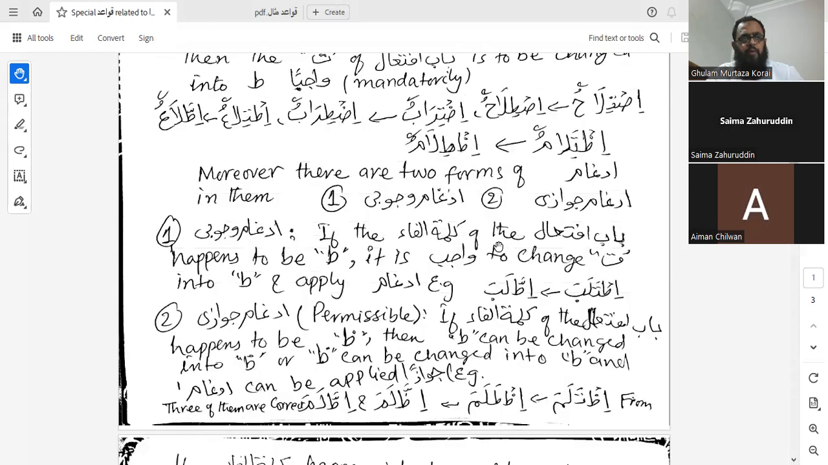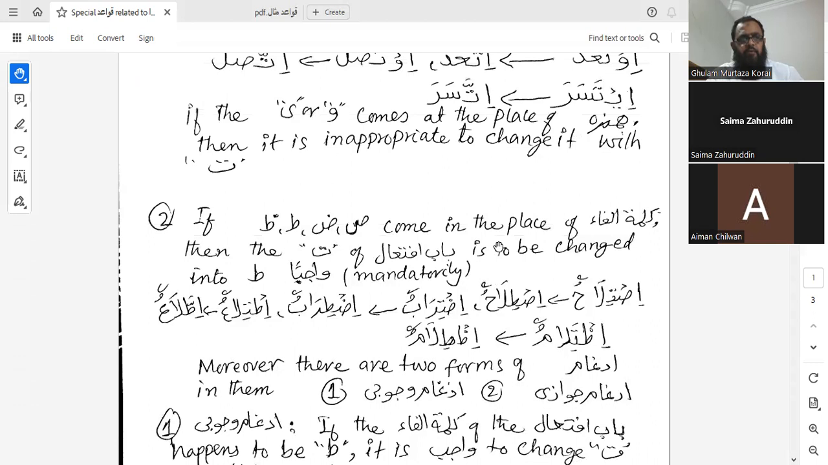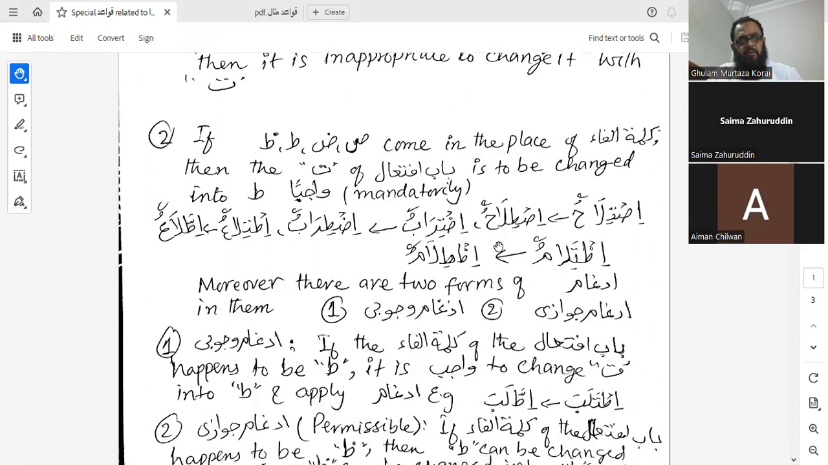Now we'll go back, keeping this in our mind: before idgham, the change takes place in the ta of bab iftial, and that change takes place because in kalimatul fa either of four huruf comes over there. That is either za, ta, dad, or swad. You understand now? This is the first thing.